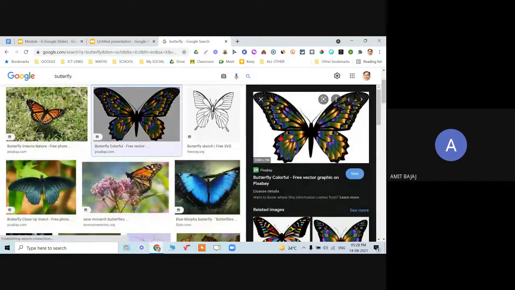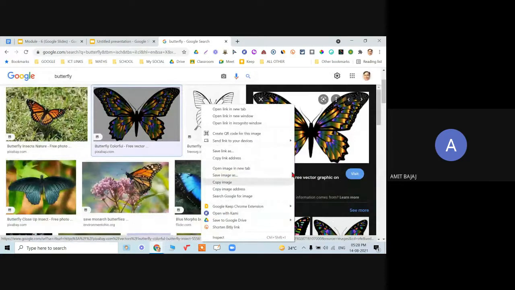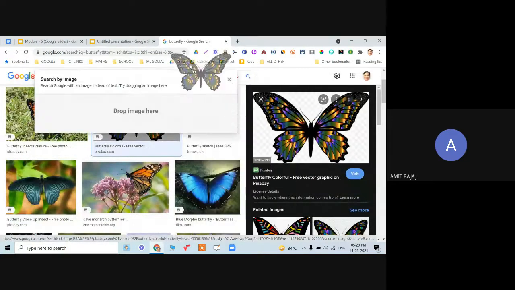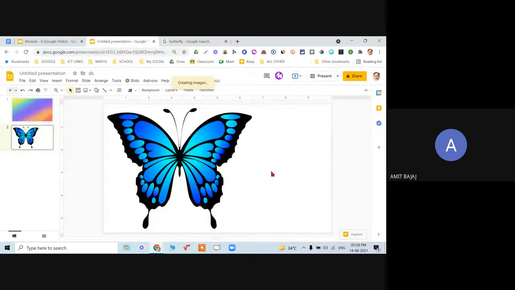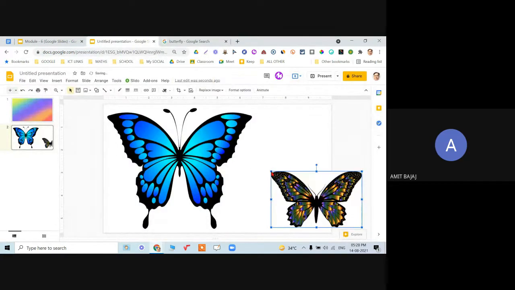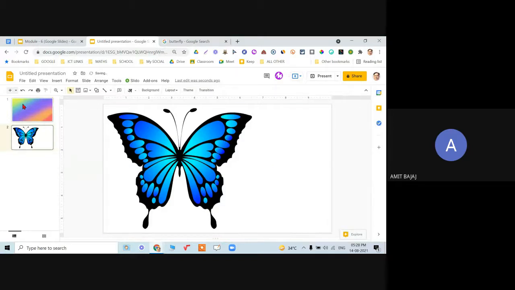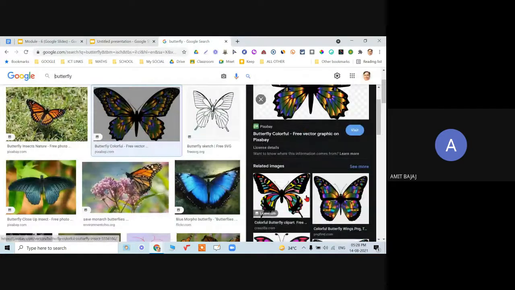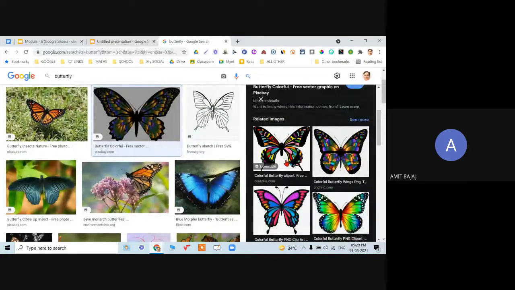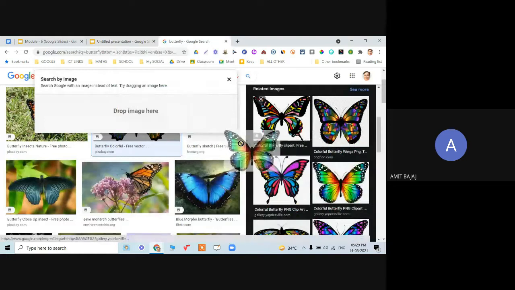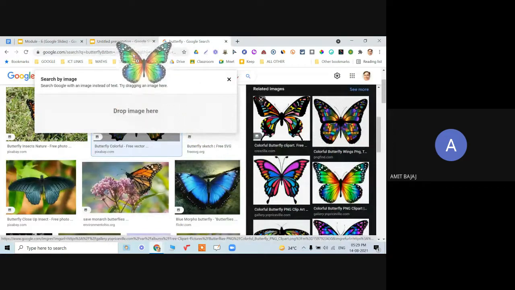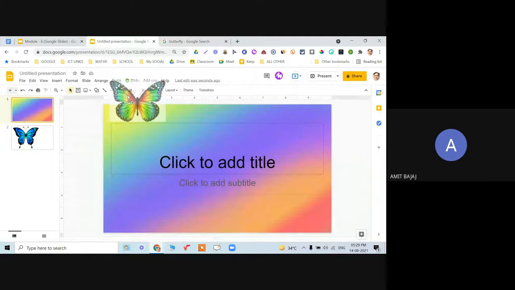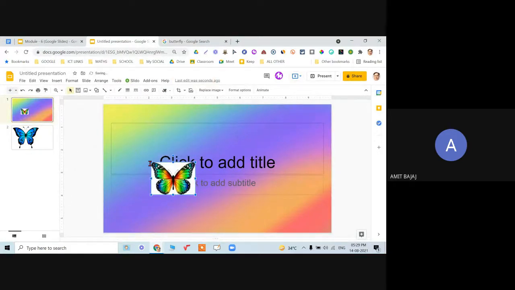I can click on that, right click, save image, or you can even drag and drop. How many of you have used this particular feature? I learned that recently only. Click on any image, say this is the image which I want to get added. Just drag that image, bring it over here into my presentation, and the image will get added. So there is no need to download the image and then upload.